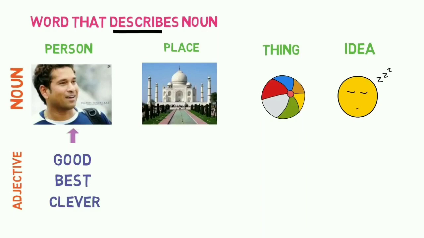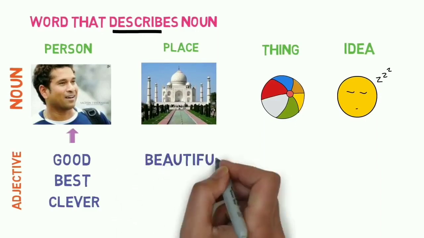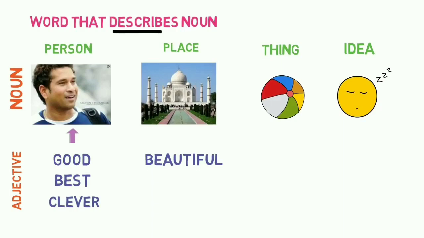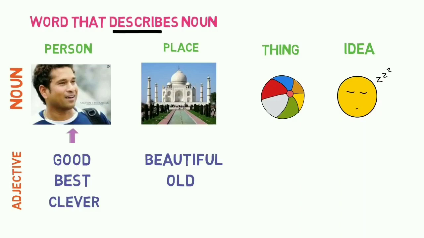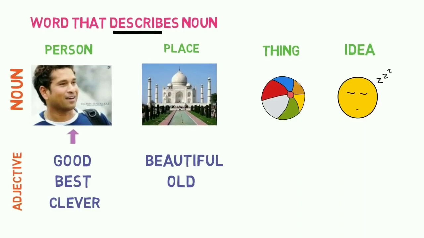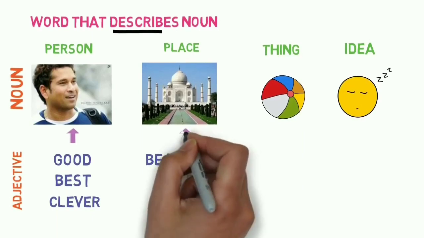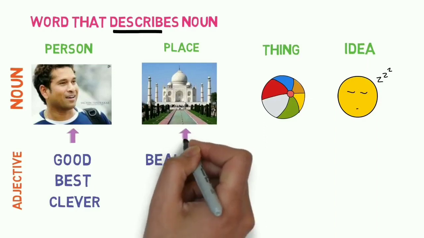Same way, Taj Mahal. Can you think of some words that can describe Taj Mahal, that can tell us about the qualities of Taj Mahal? Like beautiful. Taj Mahal is very beautiful. Taj Mahal is old. Taj Mahal is built of white marble. So, beautiful, old, white, all these words are describing Taj Mahal as a place.